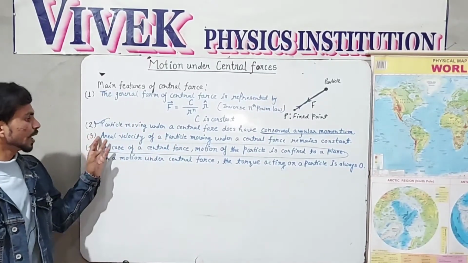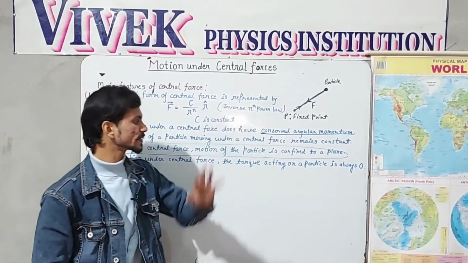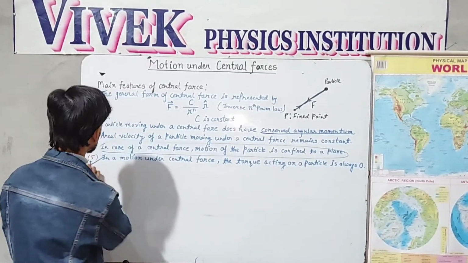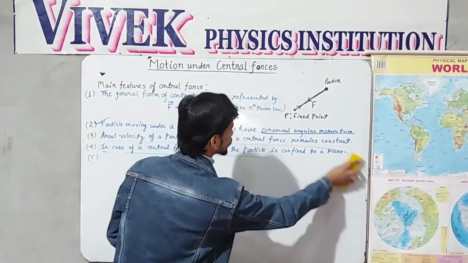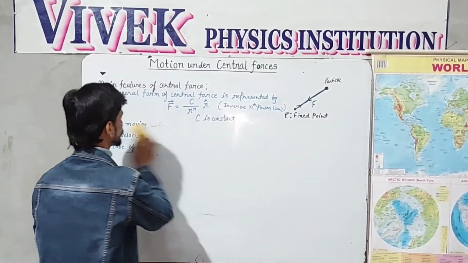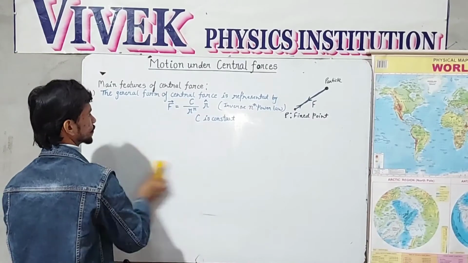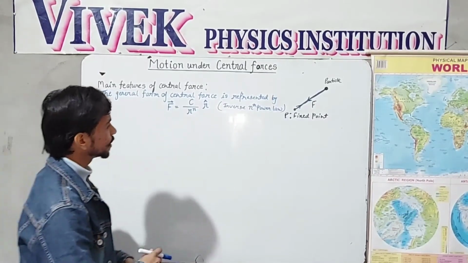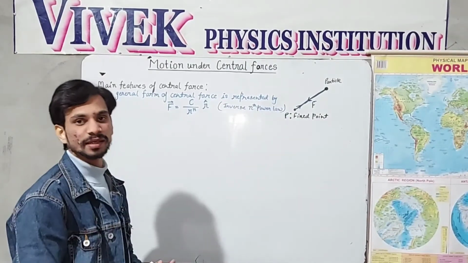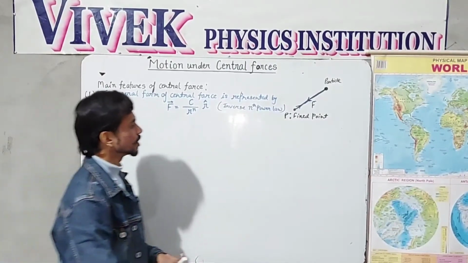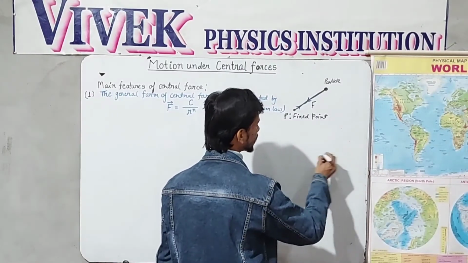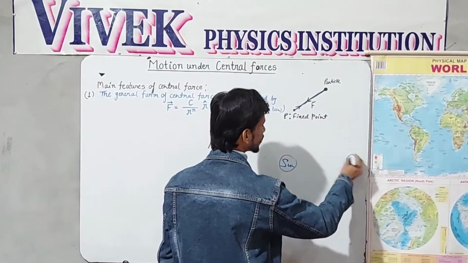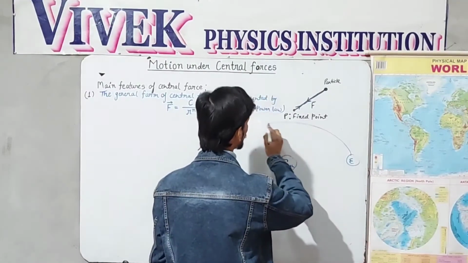Next point is the aerial velocity of the particle moving under central force remains constant. So let's prove this formula also. We have to prove that the aerial velocity of a particle under central force remains constant. Again we are taking the example of Earth and Sun motion. This is the Sun and this is the Earth, and Earth is moving around the Sun.